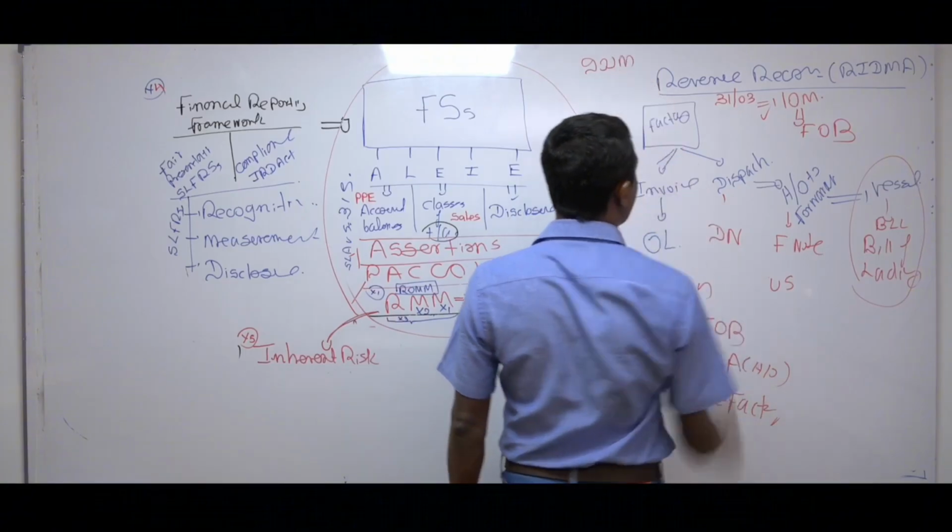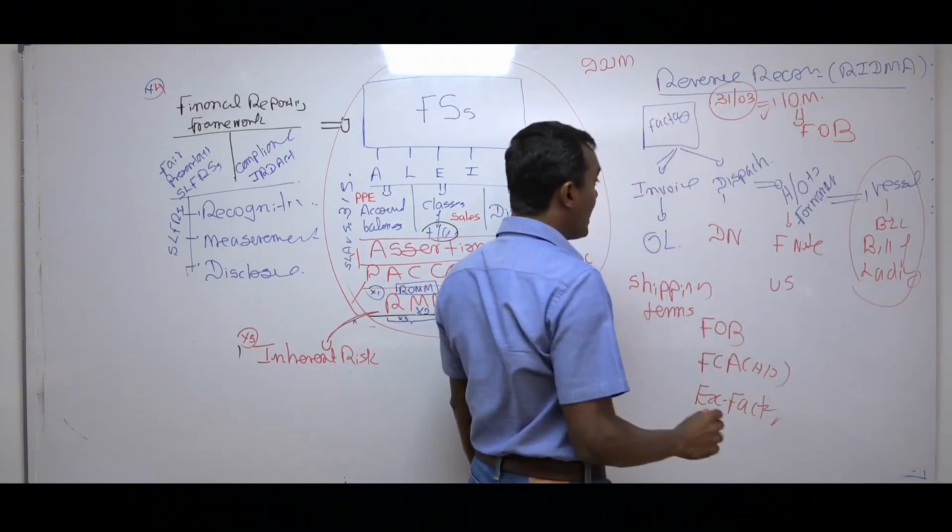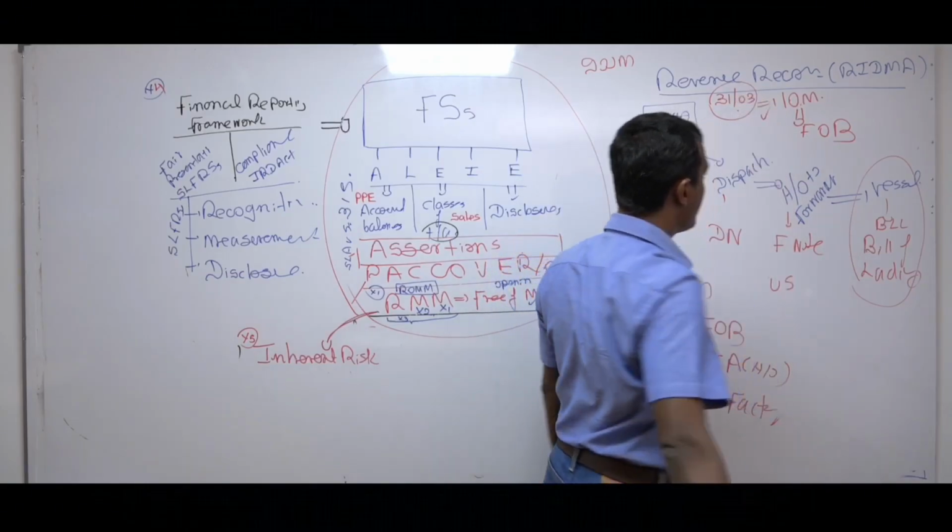There is 10 million they have booked as at 31st March. Now, can they record this as 31st March?